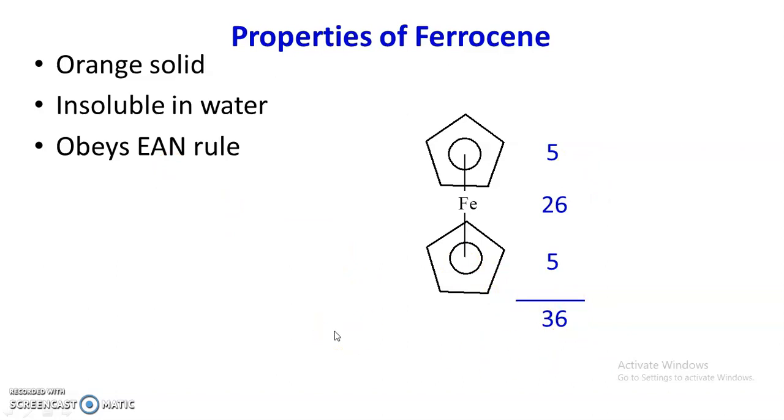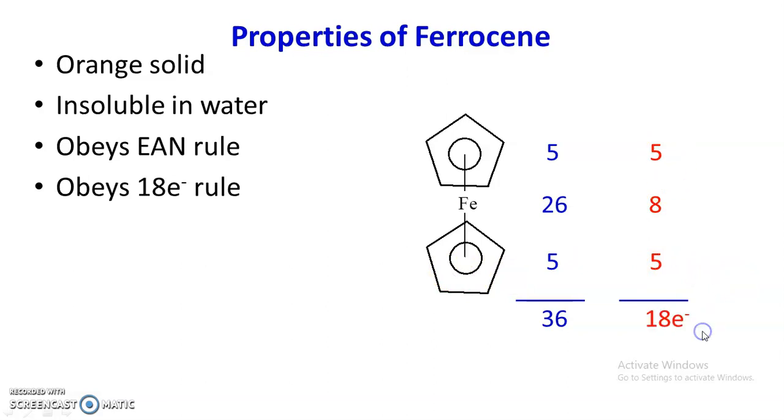Not only does ferrocene obey the effective atomic number rule, but it also obeys the 18 electron rule. As I said, the contribution of this cyclopentadienyl ring is 5 electrons. In the outermost shell of iron there are 8 electrons, and the other ring contributes 5 electrons, and the total number of electrons is 18.